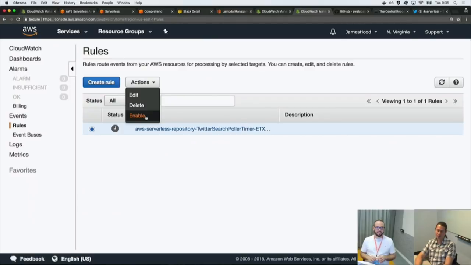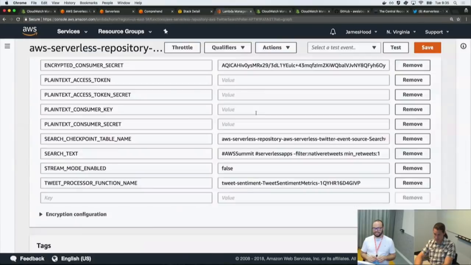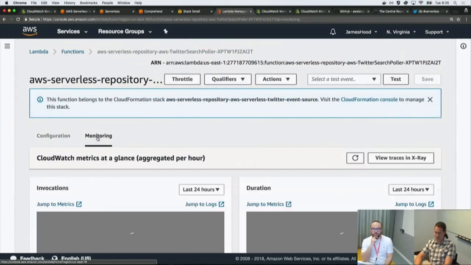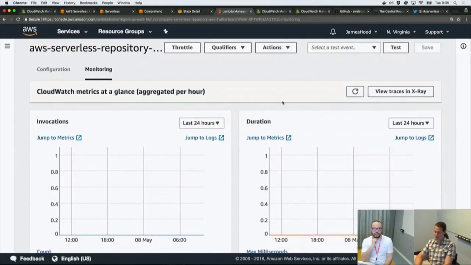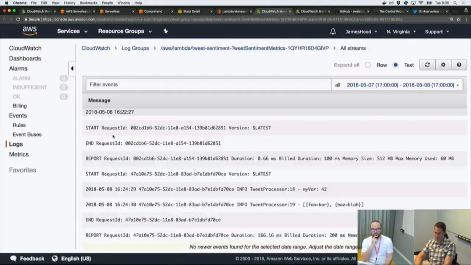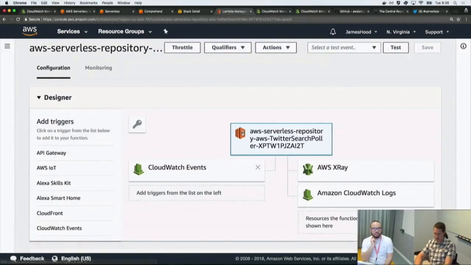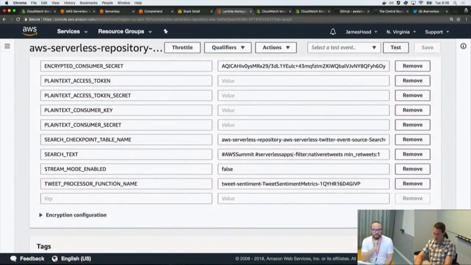So right now I have this CloudWatch event rule disabled, and what that means is that my Lambda is not getting invoked over and over. Because this is kind of a personal account, I don't want to just keep invoking my Lambda function if I'm not using it. So I switched the tweet processor, and I'm going to save that configuration, but nothing's going to happen because, as you can see, it's not being invoked. So I'm going to go ahead and enable that now. Sorry, you wanted me to change the search. To the hashtag? Yeah, so right now, let me try just serverless.